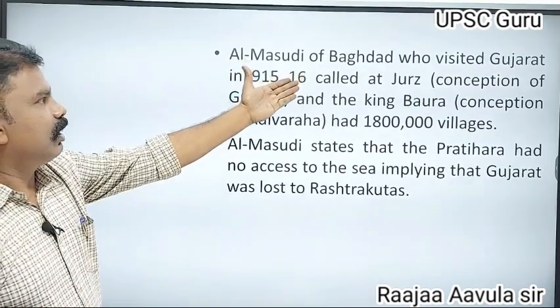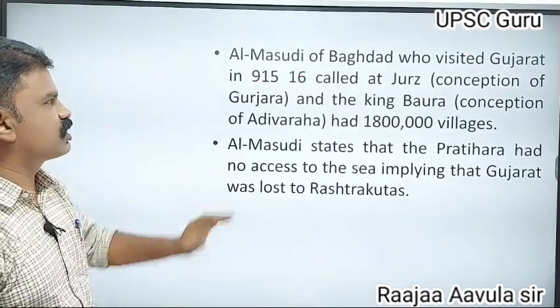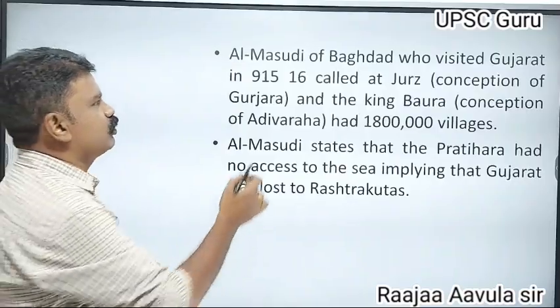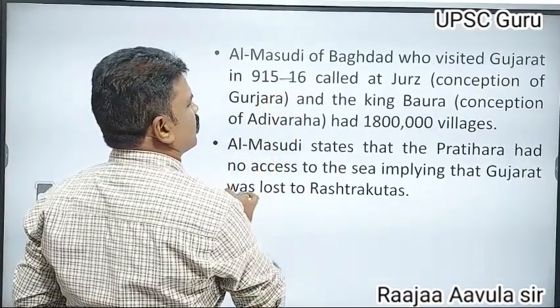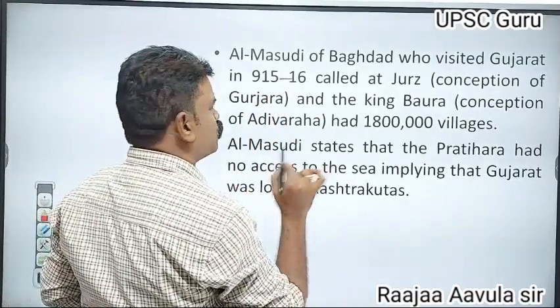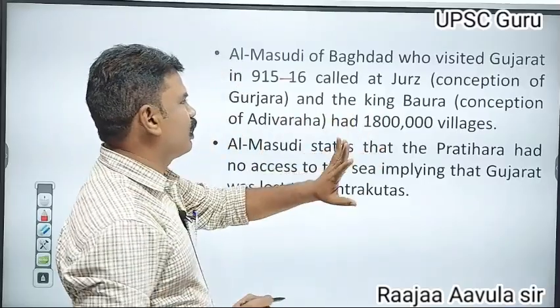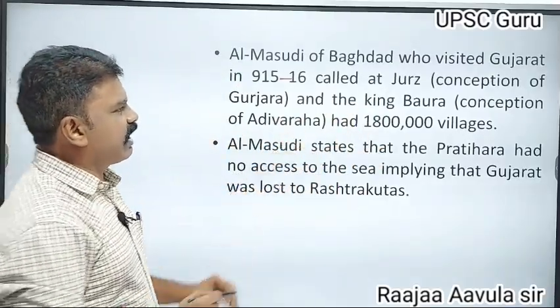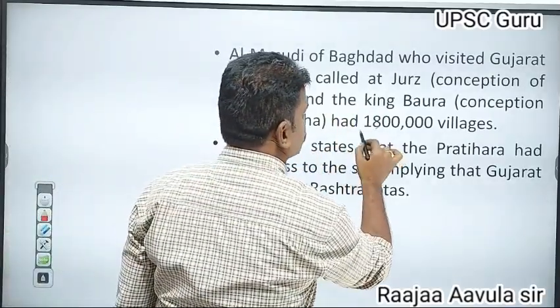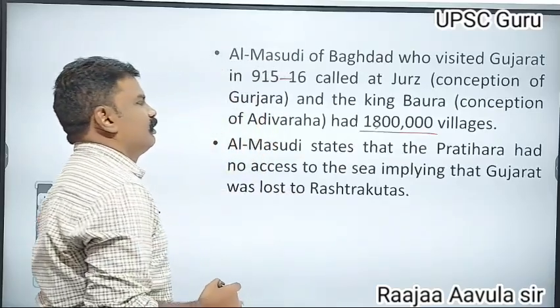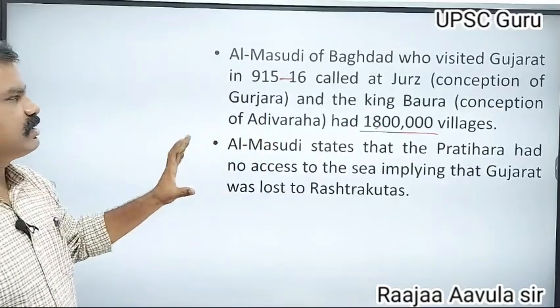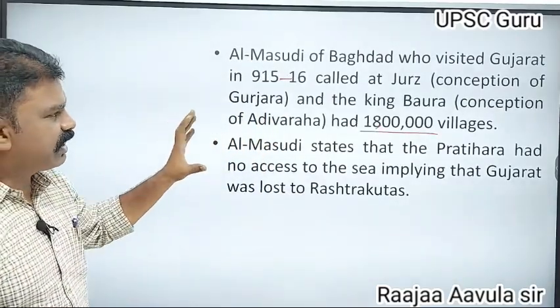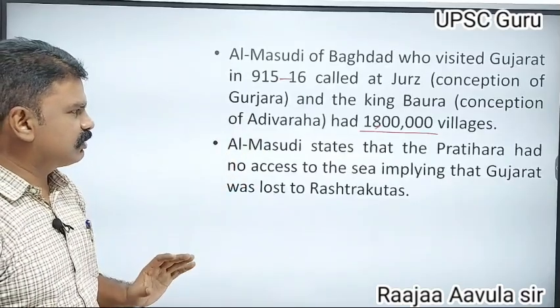Al-Masudi of Baghdad, who visited Gujarat in 915 to 916 AD, called the king of Baura Juras, and said he had 18 lakh villages.